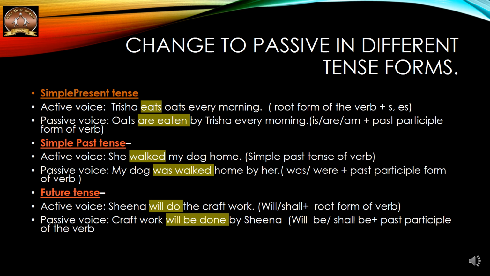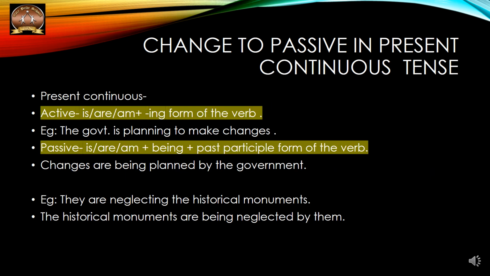In future tense, Sheena will do the craft work. The craft work will be done by Sheena. So will be or shall be plus the past participle of the verb. I hope this is clear so far. In present continuous, the government is planning to make changes. Changes are being planned by the government. So is, are plus being and the past participle.